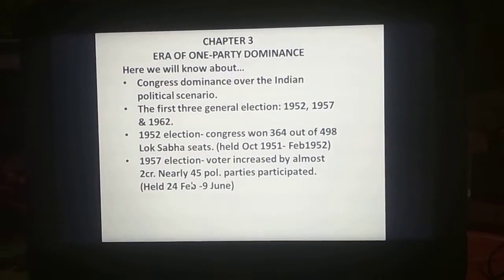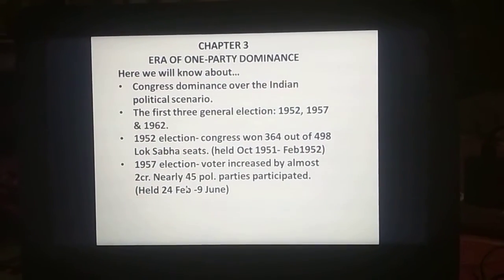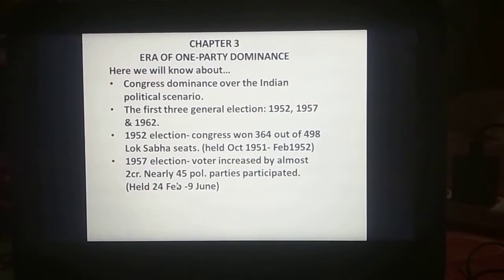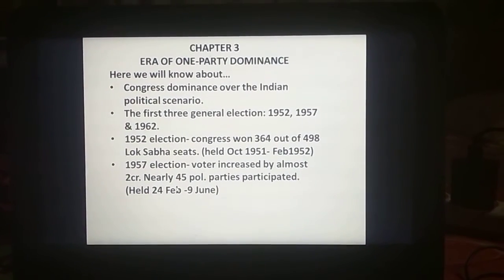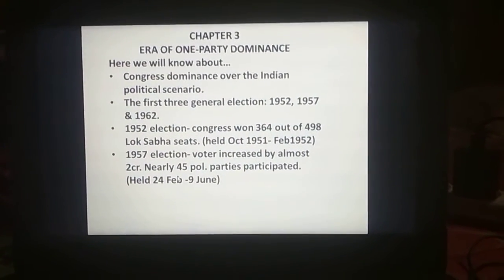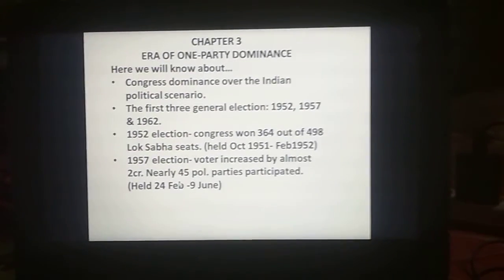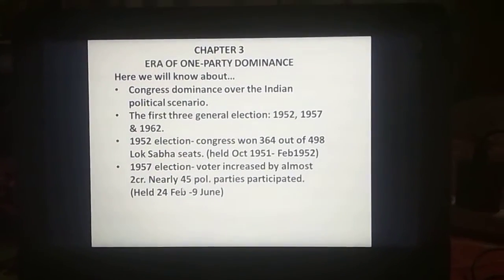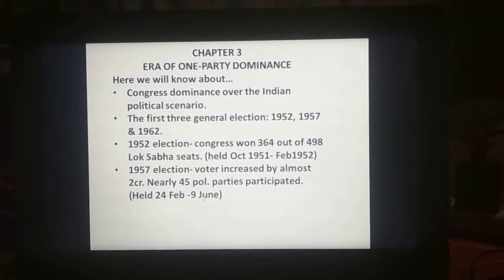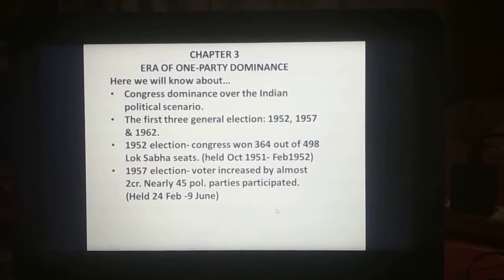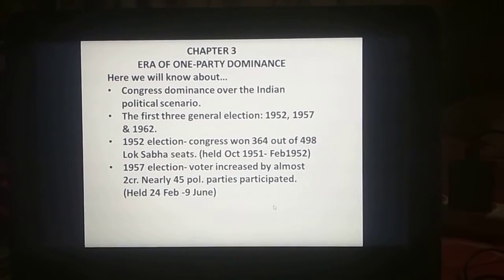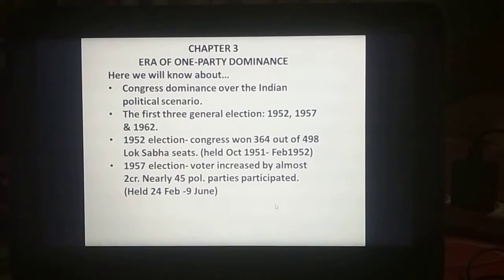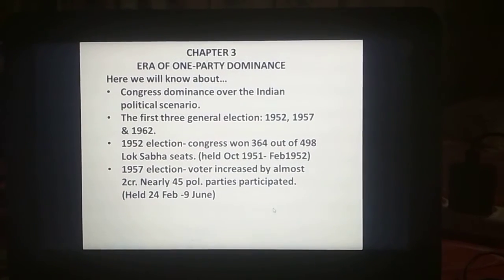However, in 1957, out of a total of 494 seats, 371 seats were captured by the Congress. So even in the second general election, it was a huge win by the Congress.